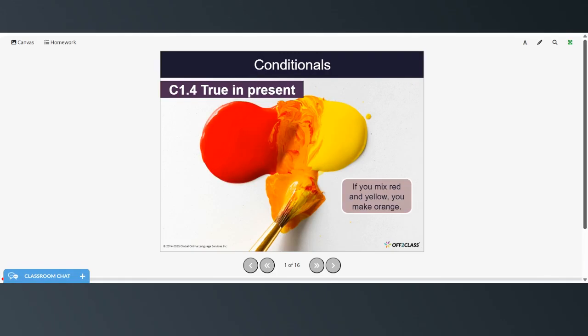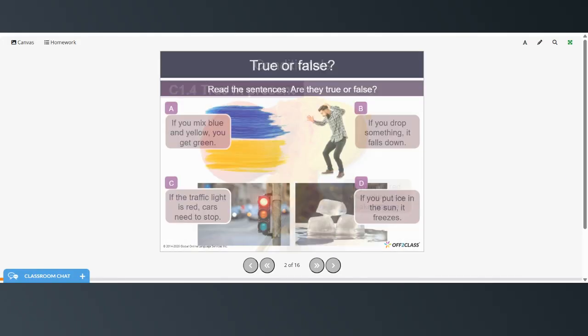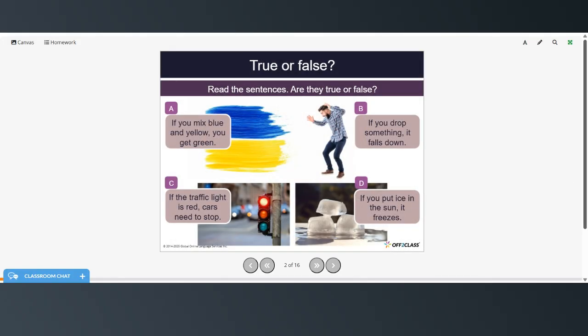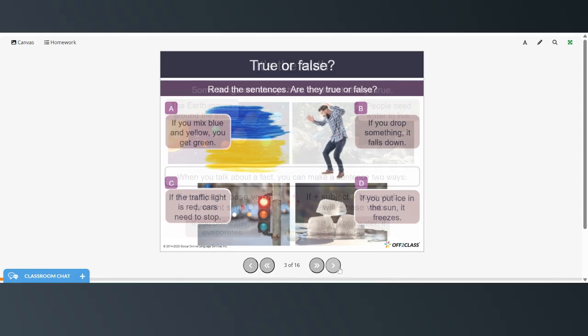Today we're going to be talking about the zero conditional and how to use if and when. So read the sentences and then decide if they're true or false. If you mix blue and yellow, you get green. That's true. If you drop something, it falls down. That's true. If the traffic light is red, cars need to stop. That's true. And if you put ice in the sun, it freezes. That is false. It melts.